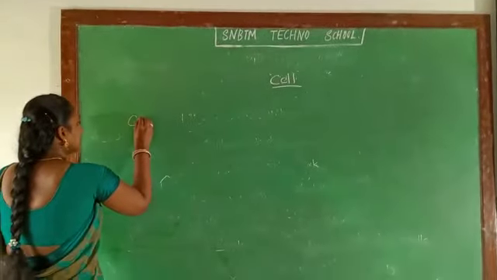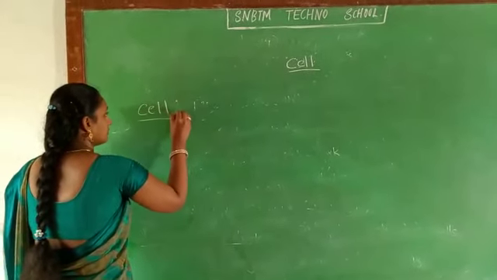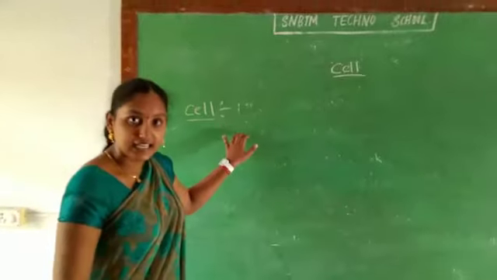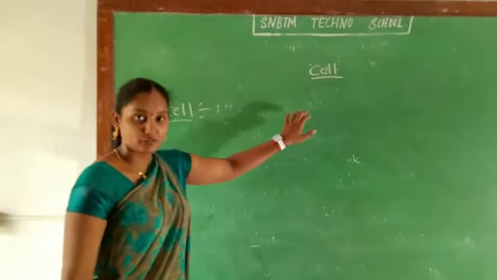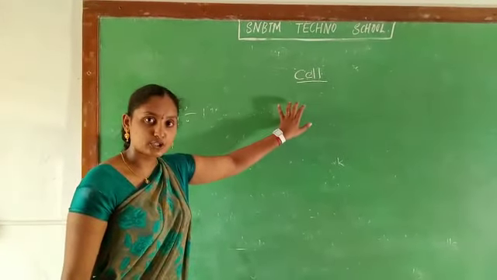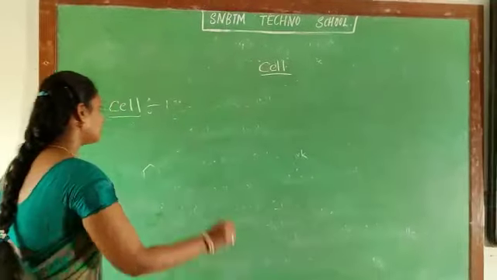What is a cell, children? A cell is a structural and functional basic smallest unit of life.